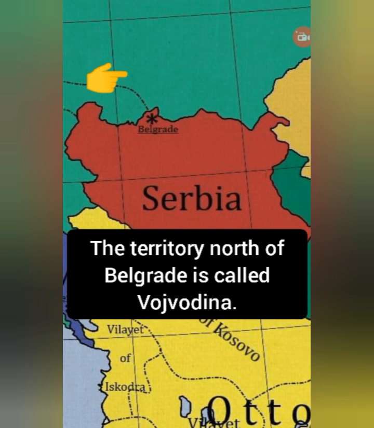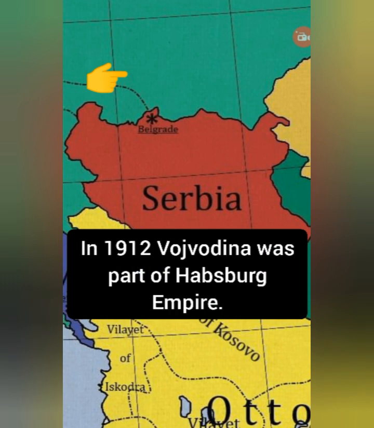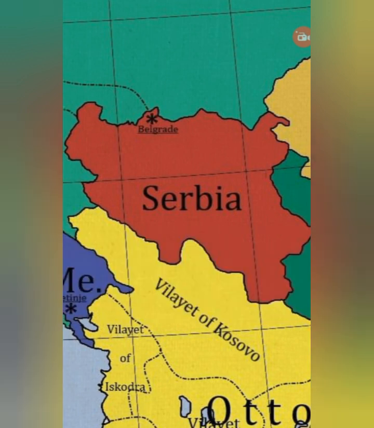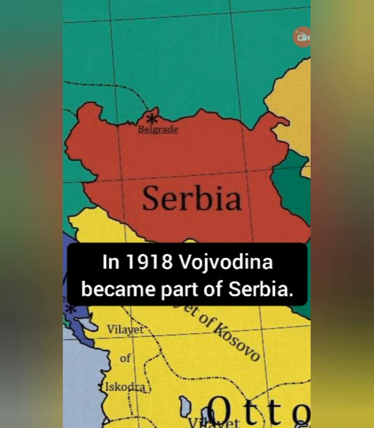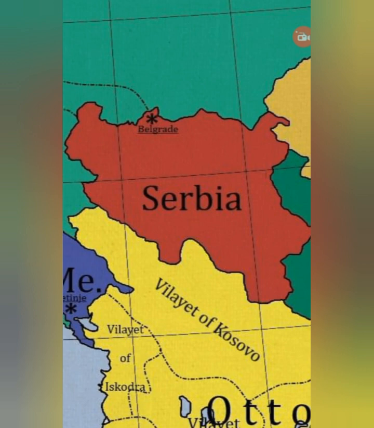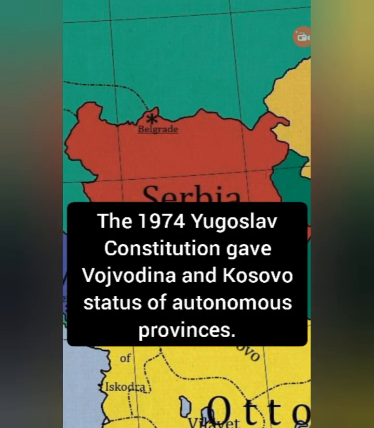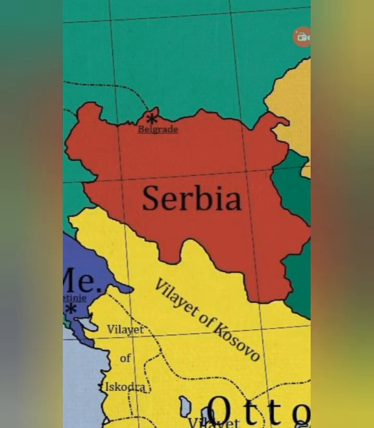The territory north of Belgrade is called Vojvodina. In 1912, Vojvodina was part of the Habsburg Empire. In 1918, Vojvodina became part of Serbia. The 1974 Yugoslav Constitution gave Vojvodina and Kosovo the status of autonomous provinces.